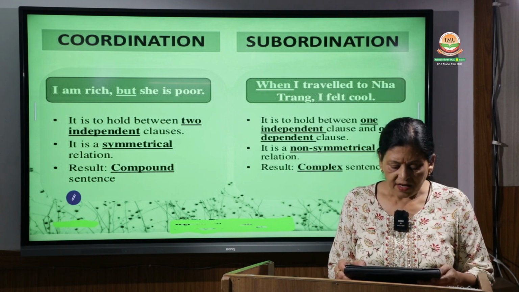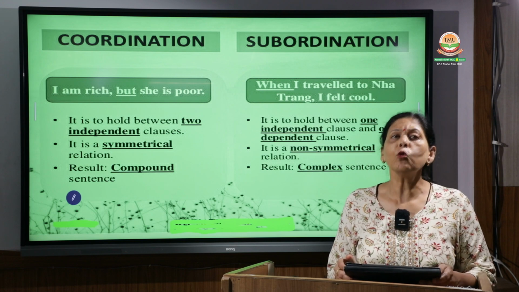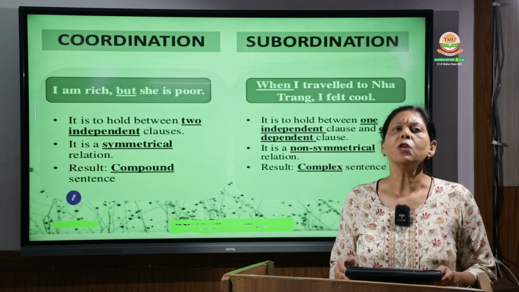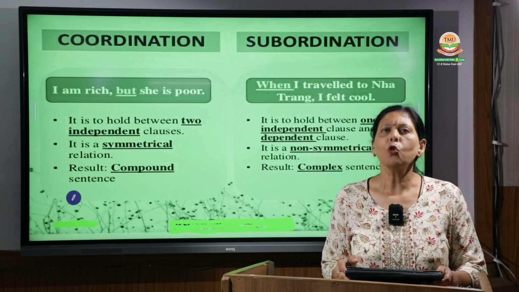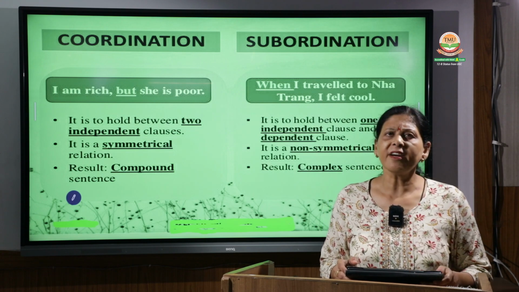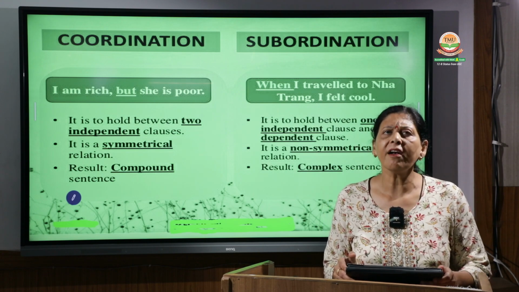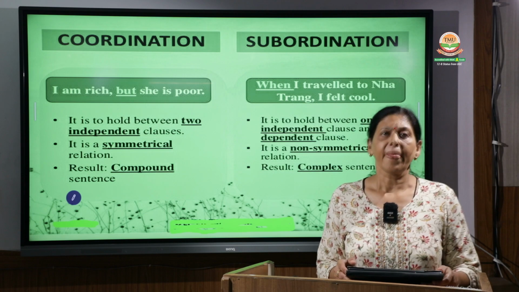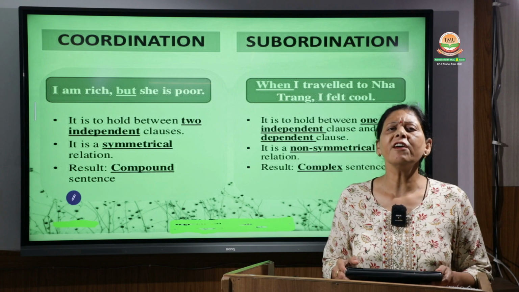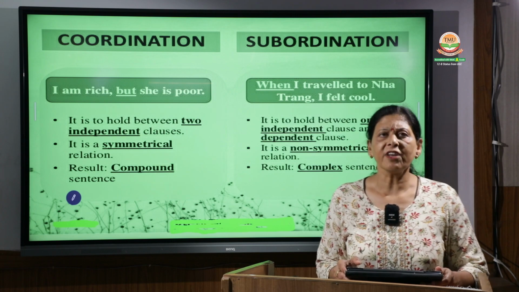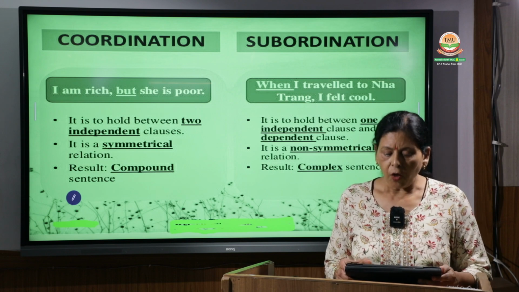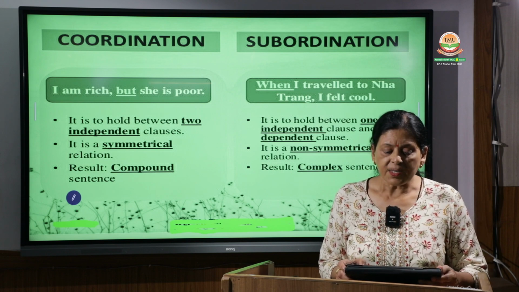And the third one is the compound sentence, the result of two symmetrical ideas, two sentences which have two ideas which are complete in themselves. Those sentences are called compound sentences. So in a sentence, when two independent, symmetrical ideas are joined by a coordinating conjunction, such a sentence is called a compound sentence. Okay, so now the second thing, that is subordination.